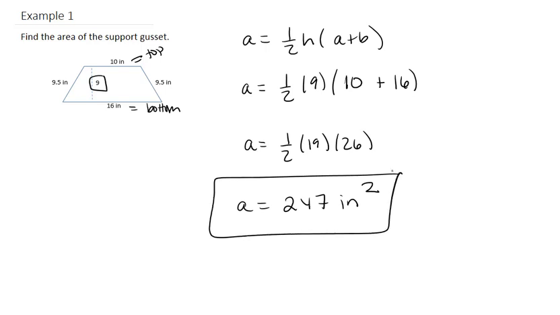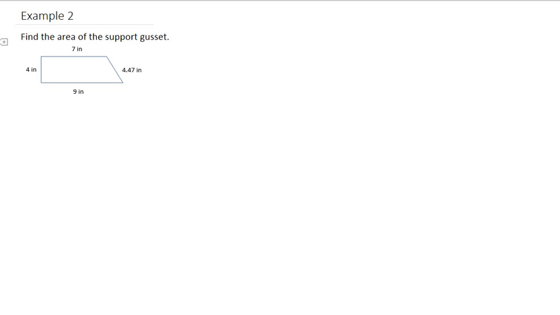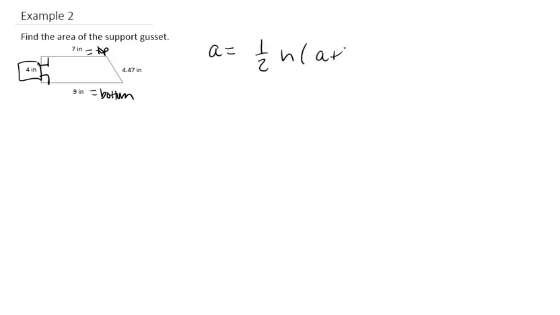Now let's do another example. Example 2. We need to find the area of this support gusset. So we have a height of 4 inches. We have a top and a bottom that run parallel, and this forms right angles. So with our formula, we'd go 1/2 times the height, which is 4, times A plus B, so 7 plus 9.